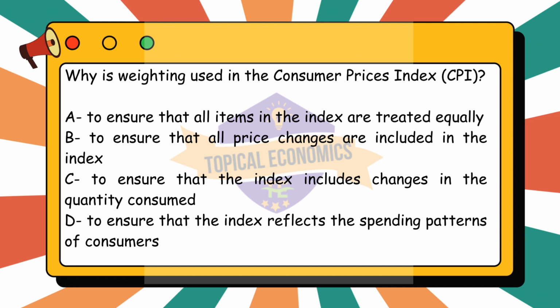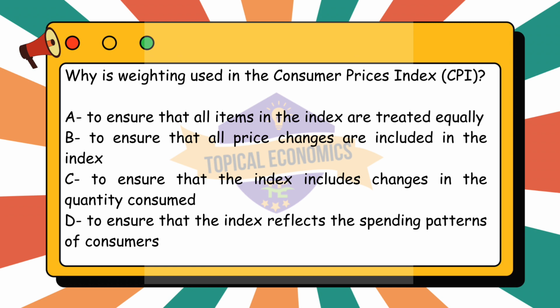Analyzing the options given. Option A, to ensure that all items in the index are treated equally, is incorrect. Weighting is used specifically so that items are not treated equally, but rather according to their importance in consumer spending. Next, option B, to ensure that all price changes are included in the index, is also incorrect. Weighting does not determine which price changes are included, it adjusts the impact of price changes based on spending importance.